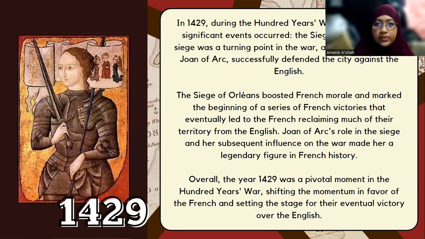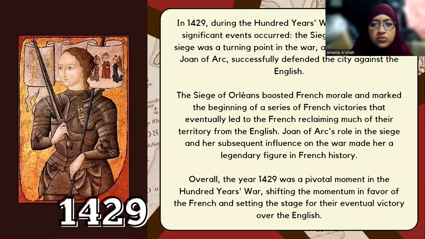In the year 1429, one of the most significant events occurred, which was the Siege of Orleans. This was a turning point in the war, as the French, now led by Joan of Arc, successfully defended the city against the English. This battle boosted French morale and marked the beginning of a series of French victories that eventually led to the French reclaiming much of their territory from the English.